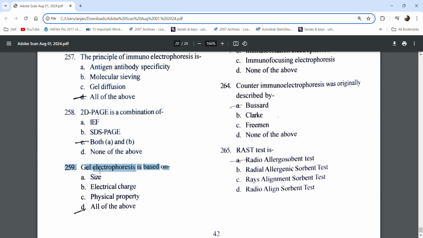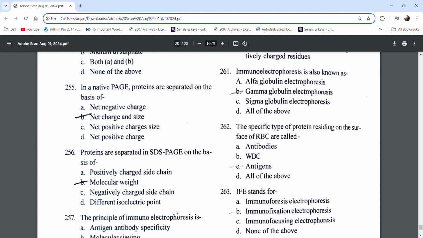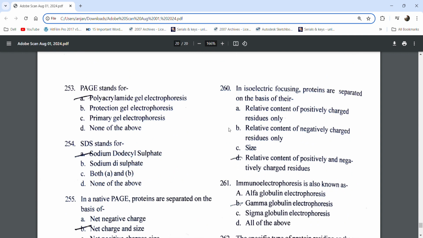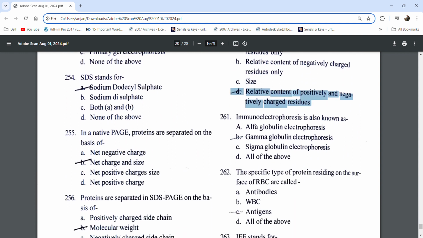Gel electrophoresis is based on size, electrical charge, physical properties. In isoelectric focusing, proteins are separated on the basis of their relative content of positively and negatively charged residues.